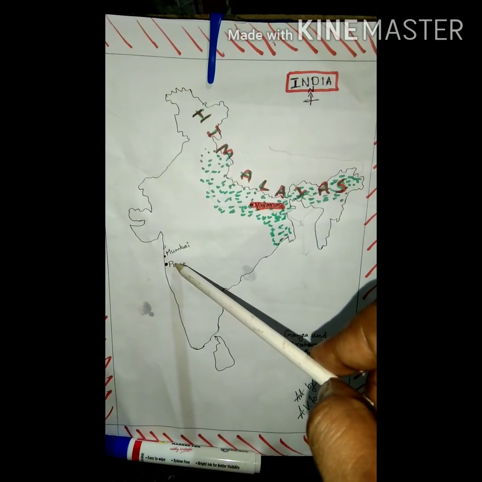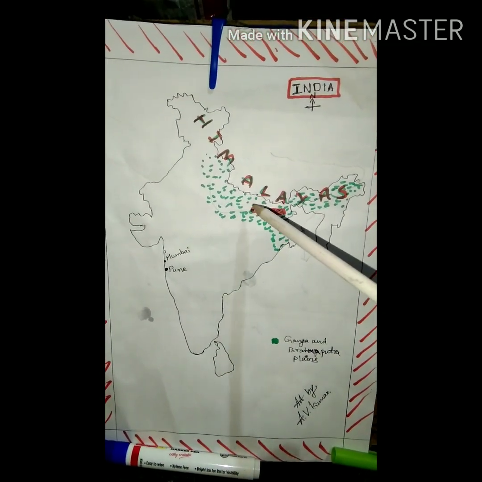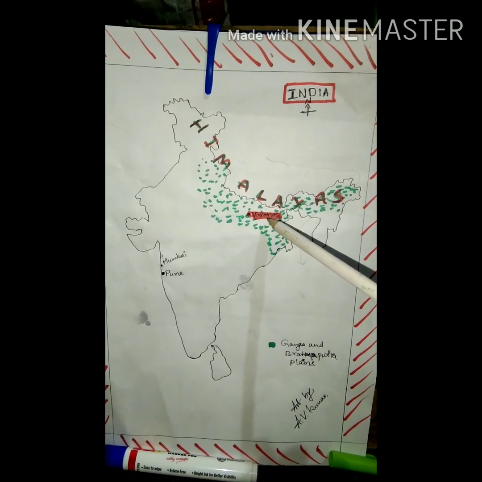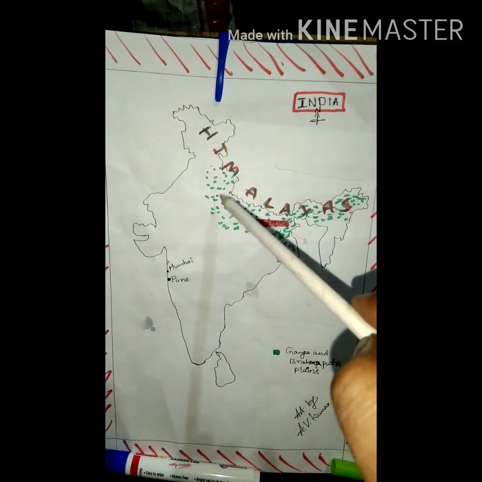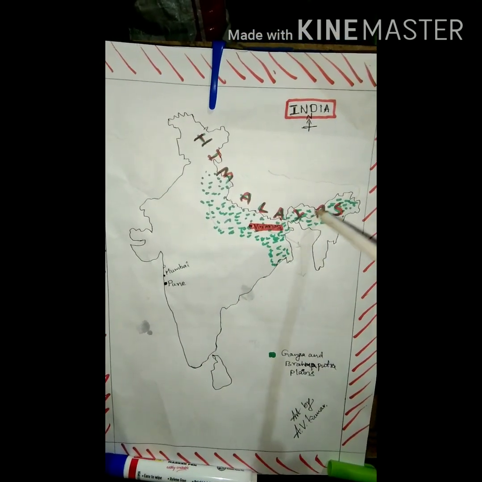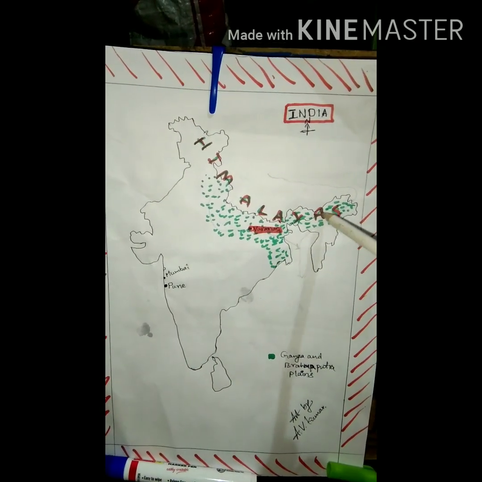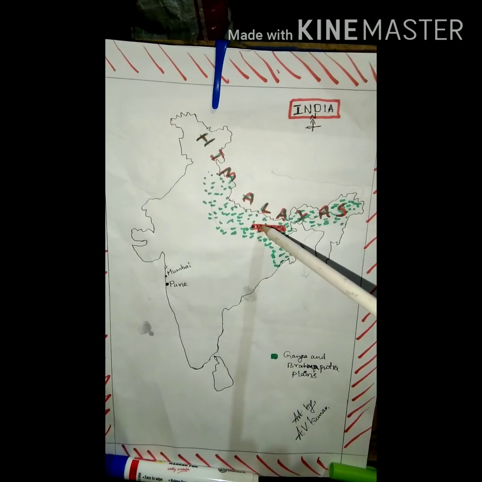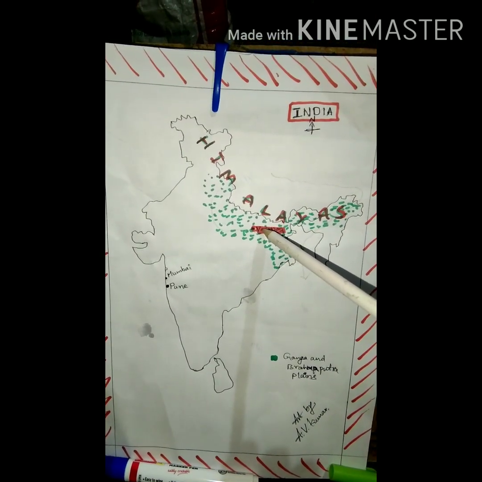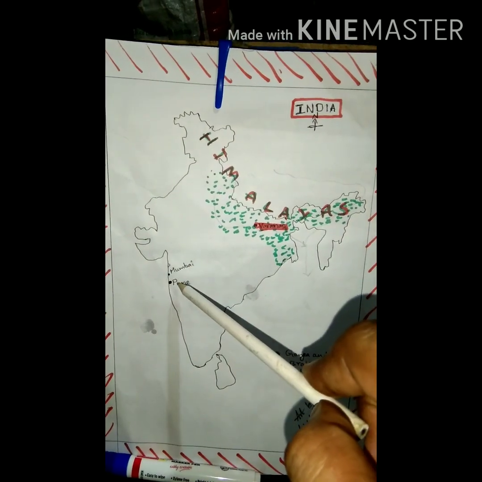These are the places given in the topic, as well as the green area, the Ganga and Brahmaputra plains.